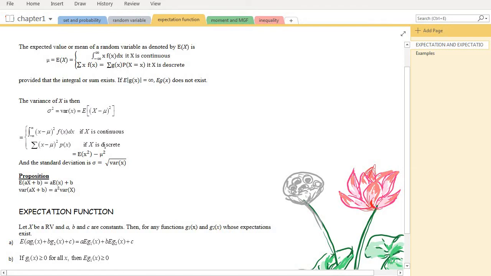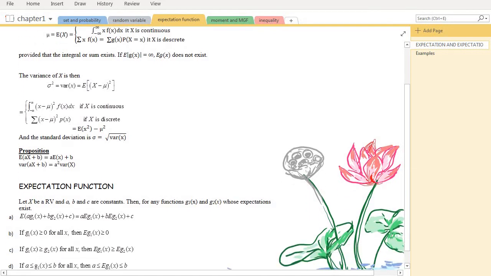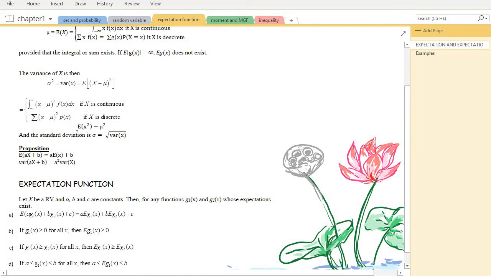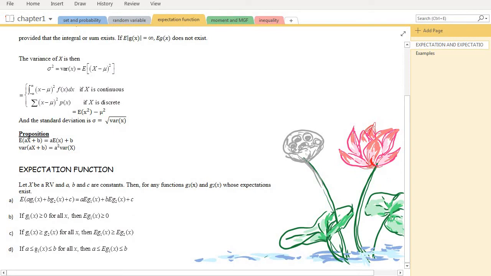If x is discrete, then the integral form is replaced with the summation form, this term multiplied with the PMF. Okay, which can also be simplified and written in this way, which is the expected of x square minus mu square.